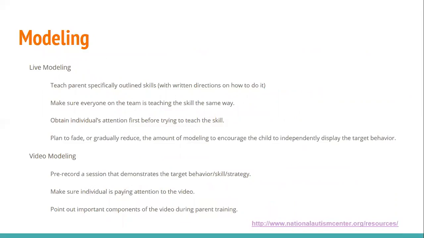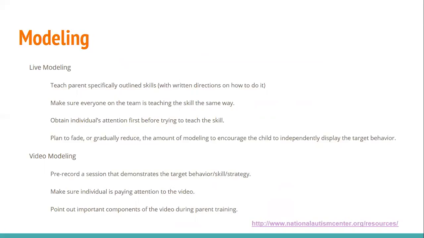Different areas of modeling that can be effective in treating the symptoms of autism spectrum disorder include live modeling and video modeling. Live modeling is where we would teach the parent, specifically outline skills, and also have corresponding written directions on how to perform that skill. Then we will make sure everyone on the team is teaching that skill in the same way.